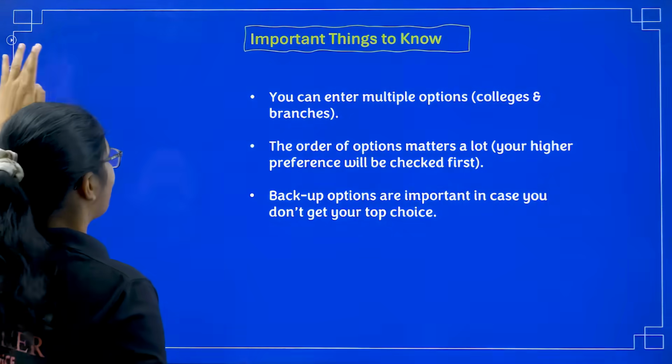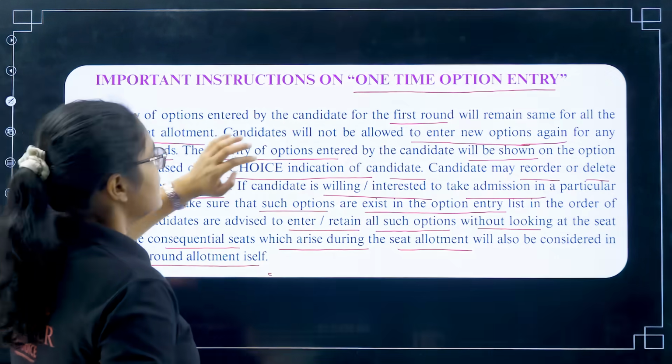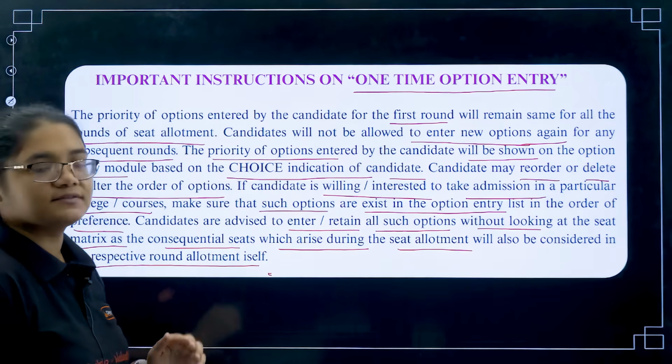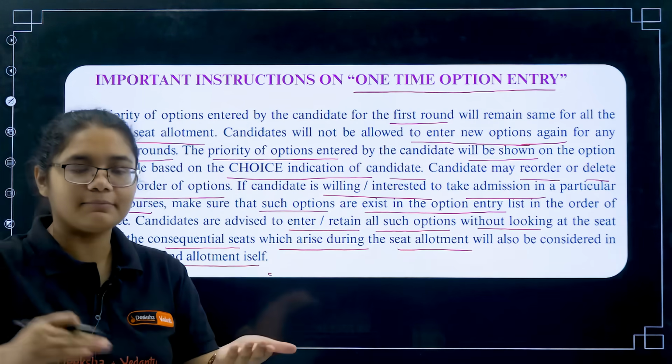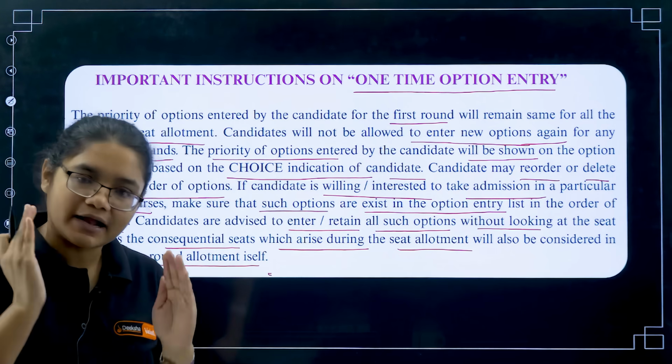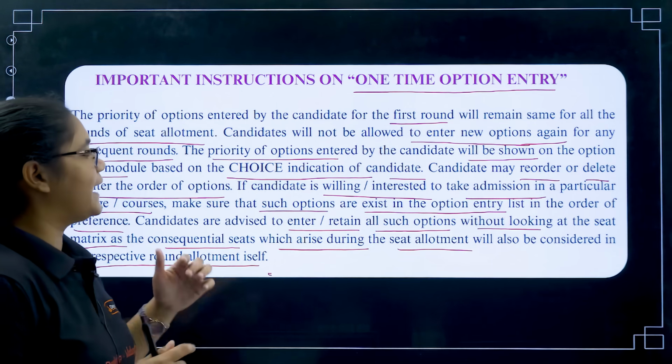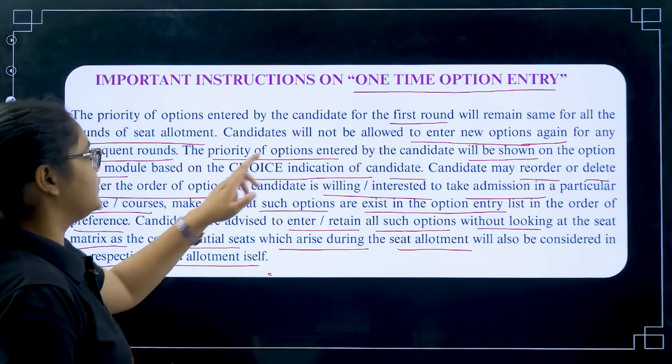Second thing, what is told here is that the option entry that you have given will remain the same for all the rounds of seat allotment. Suppose you have given 10 colleges, those 10 colleges only will remain for the second and third round also. You can only edit them, but you cannot add any new options.